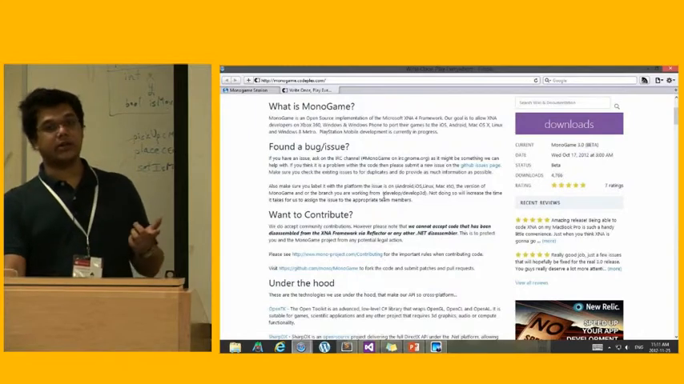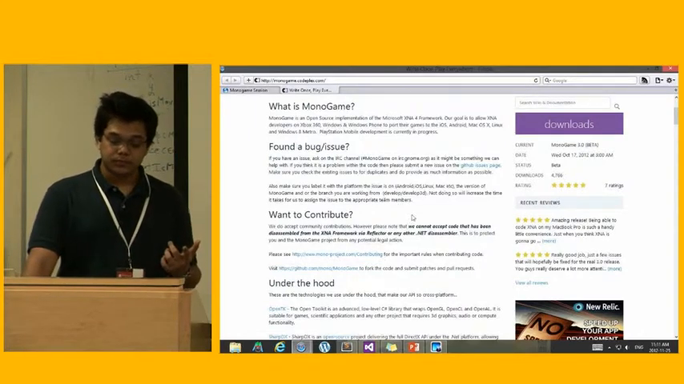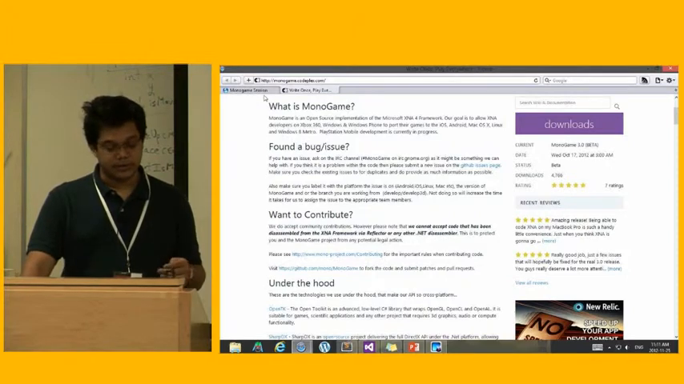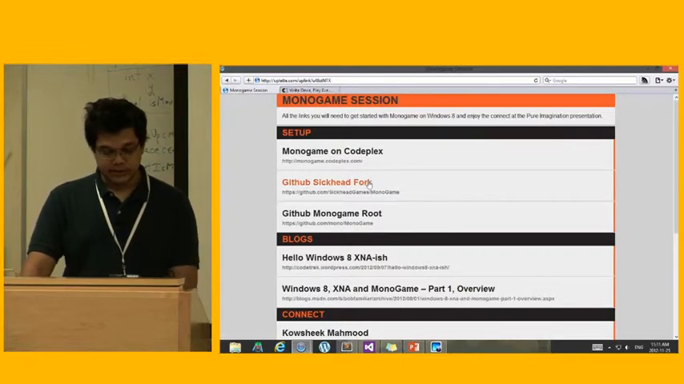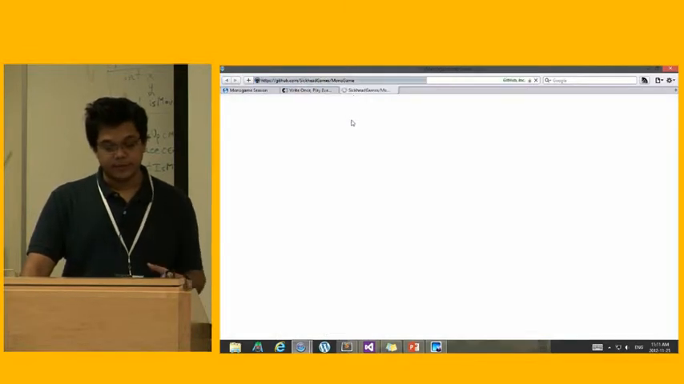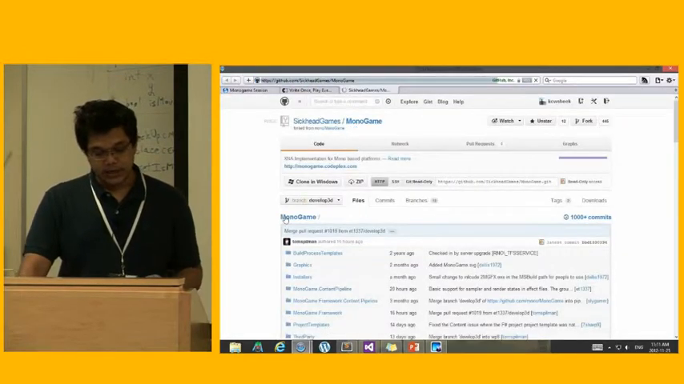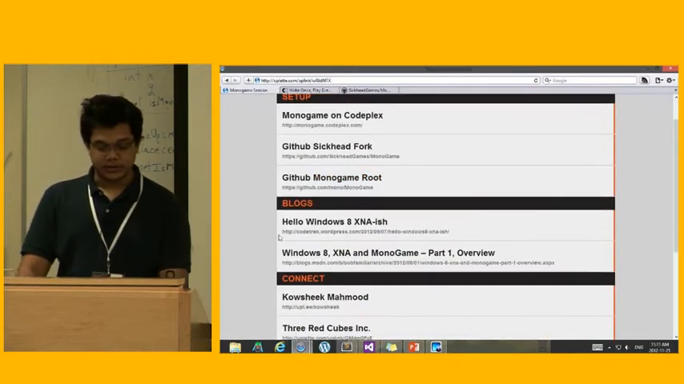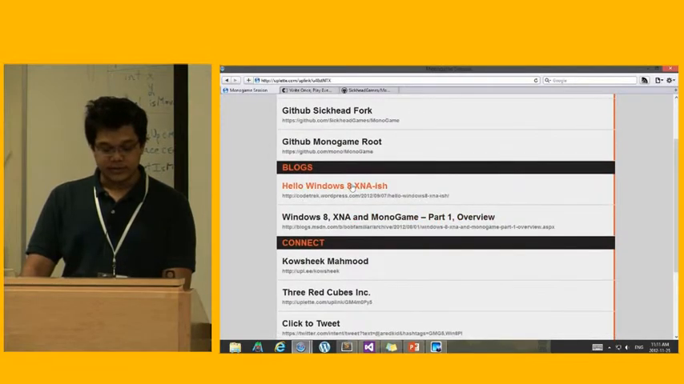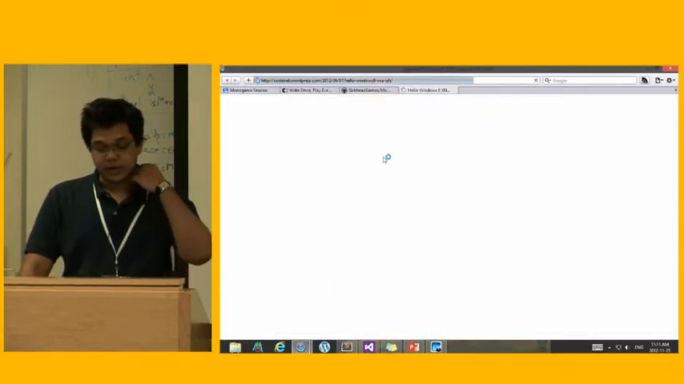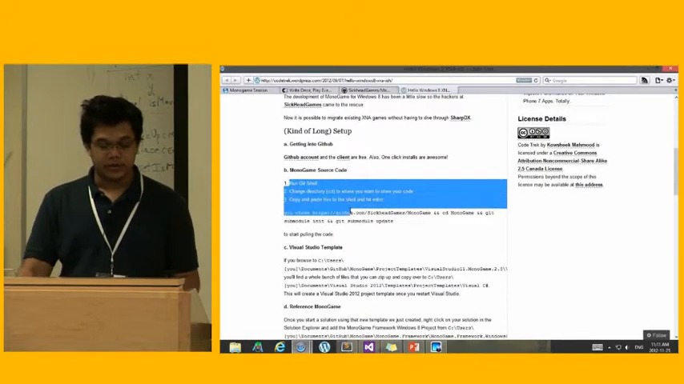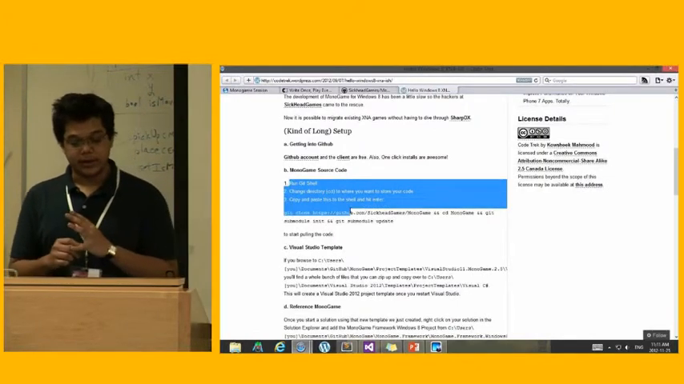You'll also get the project templates that you need for Visual Studio 2012. Sorry. Also, this is the SICKHEAD fork from GitHub that we're going to be pulling from the site. Now, because the source is pretty big, I'm not going to be actually downloading it. What you can do, you can see the steps that I have outlined in my blog. It's very simple. All you need is a Git client. You have a GitHub account, which is very free.